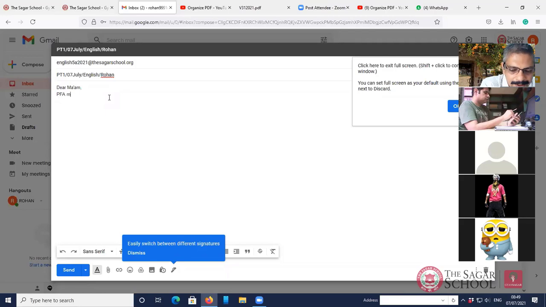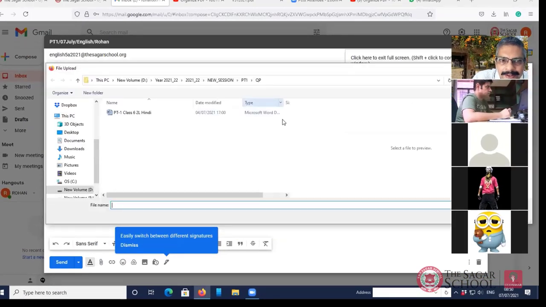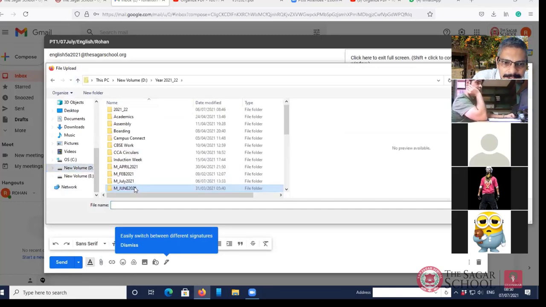find attached my answer script. After this, you're going to attach your answer script. So click on this over here, this attach answer script. Click on attach answer script and attach your PDF file which you have created. So it has to be the PDF file.